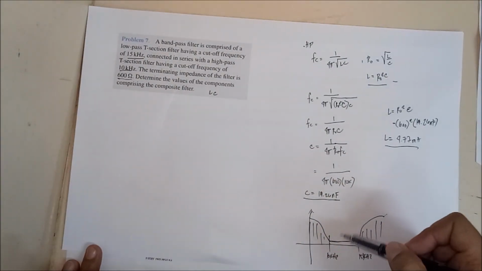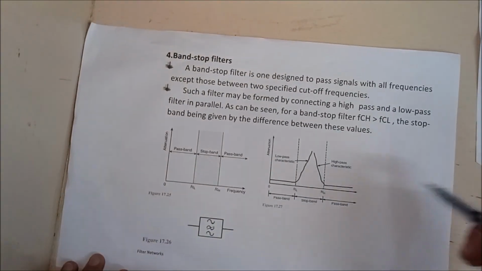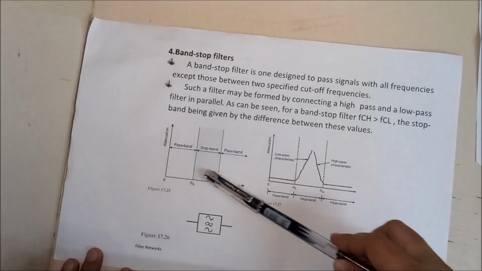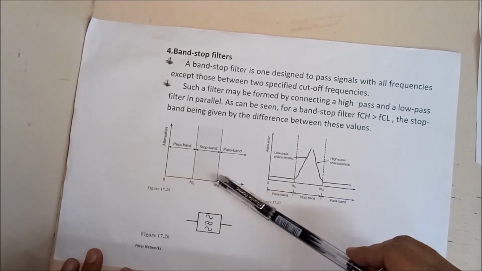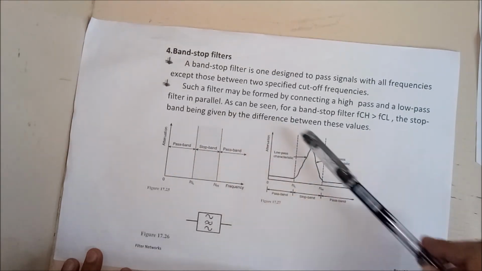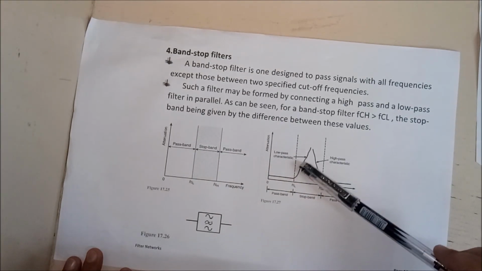Ito sa gitna, ito yung pass band natin. Si band stop, if you notice, class, yung attenuation natin, attenuation band, is nandito sa gitna. Okay? But, the rest, it will pass. Ito yung pass band natin, but sa gitna, it would attenuate. Kaya ganito siya.